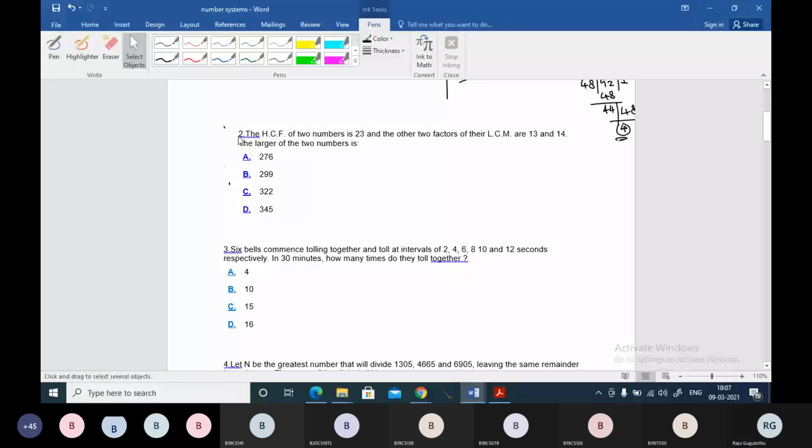The HCF of two numbers is 23, and the other two factors of their LCM are 13 and 14. The larger of the two numbers is, we want the larger number.